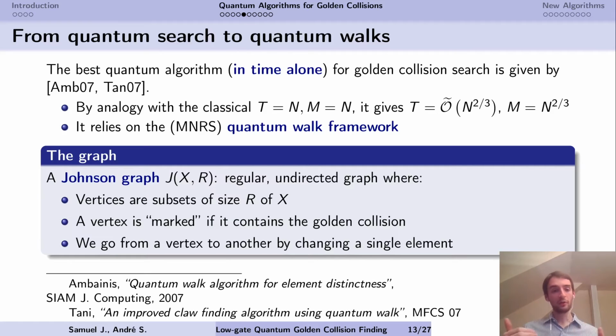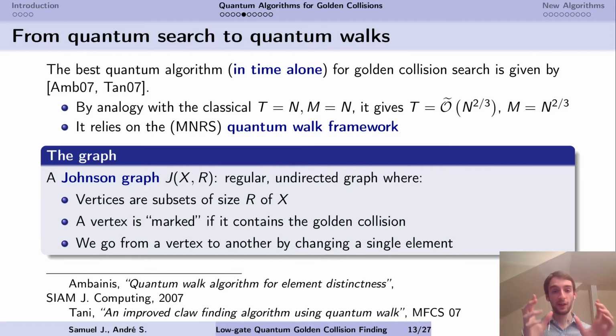So we're going to consider a graph, but actually it's a very abstract representation. In practice, the state of our walk is just going to be a list of elements. This graph is a Johnson graph, it's regular and undirected. The vertices are subsets of size R, the parameter, of the domain, with all the images, of course, computed.